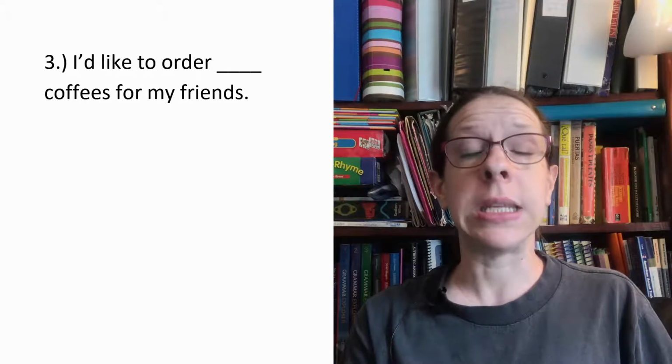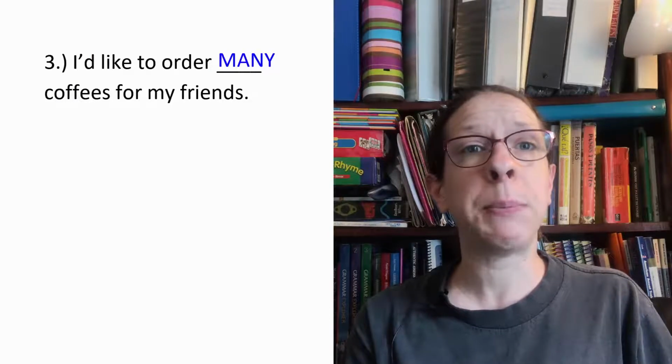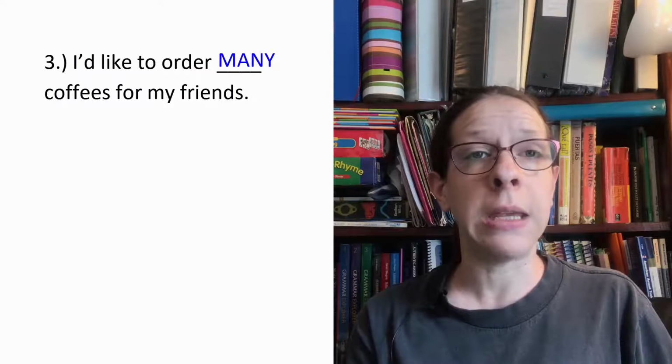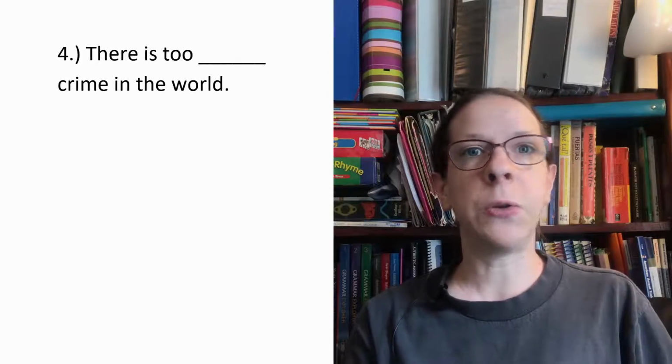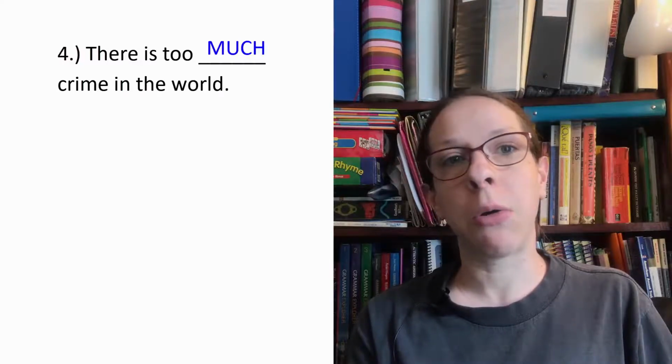Number 3: I'd like to order coffees for my friends. This one is tricky. The answer is many because we can make coffee plural and make it into a count noun to refer to cups of coffee. Number 4: There is too crime in the world. The answer is much because you can't really count crime.